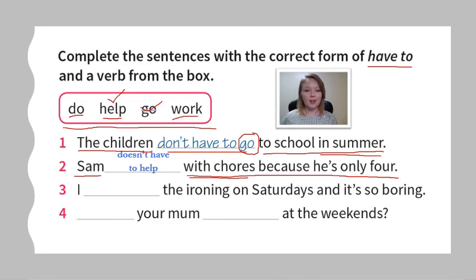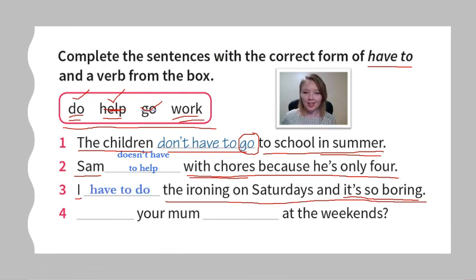All right, let's look at number 3. The ironing on Saturdays, and it's so boring. Okay, we've used help, so would we say I do the ironing or I work the ironing? We would say do the ironing. All right, and here whoever I is saying, oh, it's so boring. So maybe that means I have to do the ironing and it's so boring.